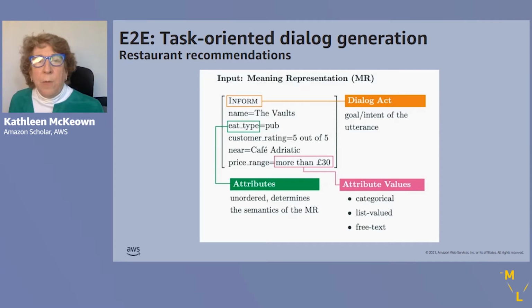So I'll start with language generation in the context of task-oriented dialogue generation. And this is part of a shared task called E2E, which is run nationwide. It will generate restaurant recommendations given an input meaning representation. So we see here a structured data or meaning representation. It contains a dialogue act, here inform, and a list of unordered attributes. So for example, eat type, and then attribute values. So for example, that the price range is more than 30 pounds.